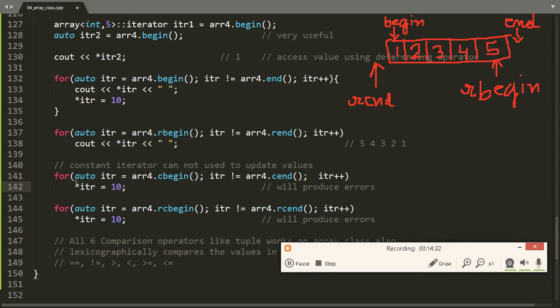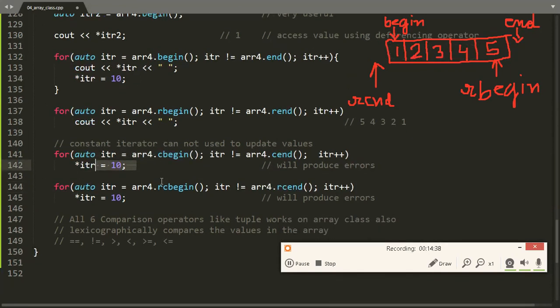If I try to update the value using the iterator returned by cbegin, it will produce errors. Similarly for rcbegin and rcend also, it will produce errors if I try to change the value because they return constant iterators.